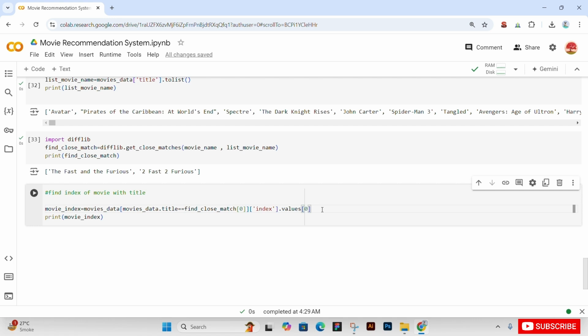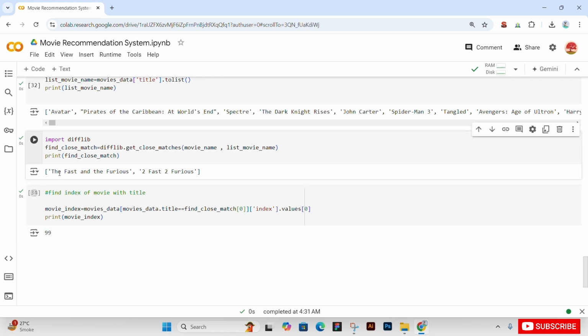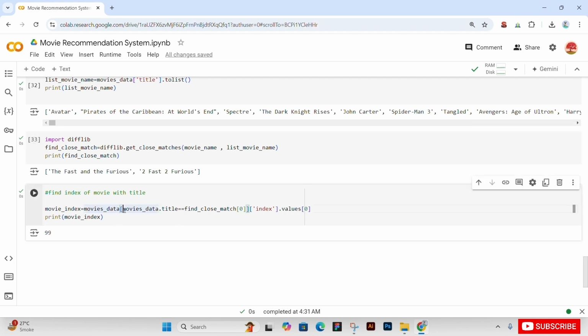We have 4803 movies as per our data, so it will give the index, the position of Fast and Furious in the list. So basically, it is at index 99 in our list. So basically, it is the 100th number in our list. Okay, Fast and Furious is at index 99 in our list. Okay, we will give it our title.